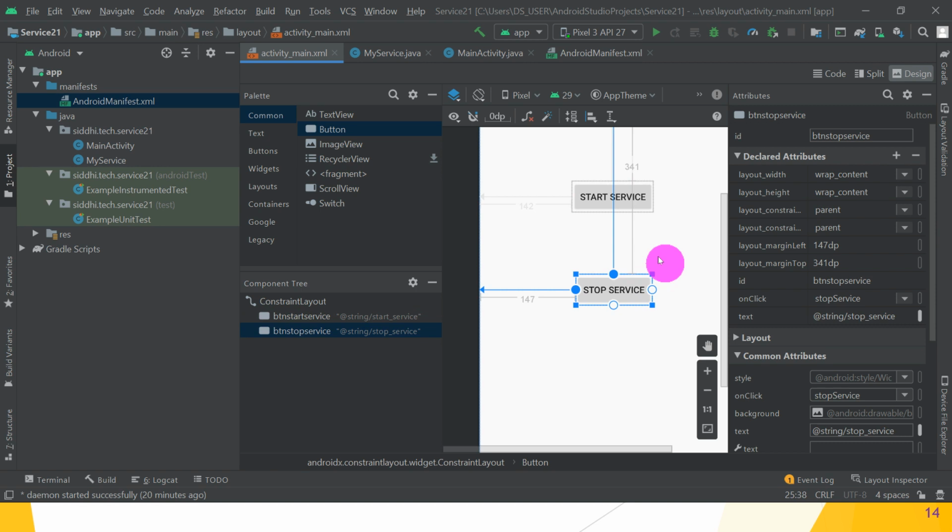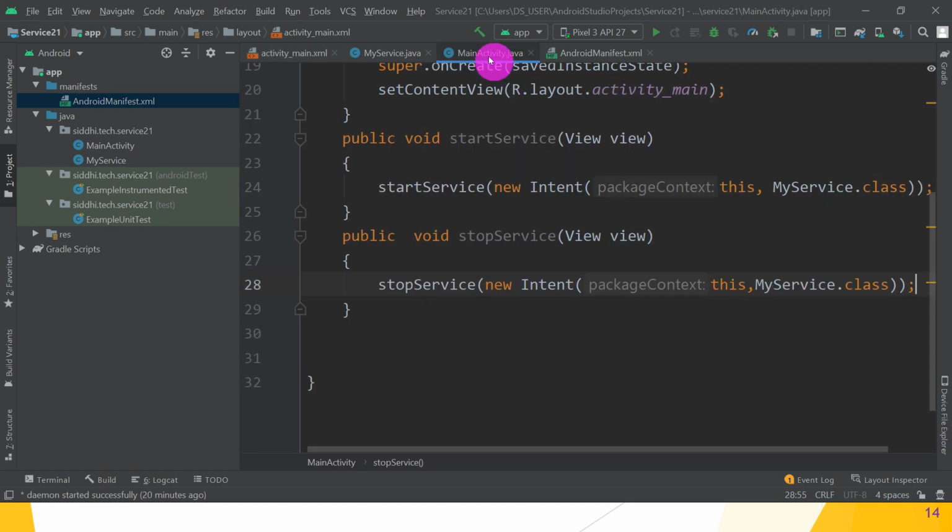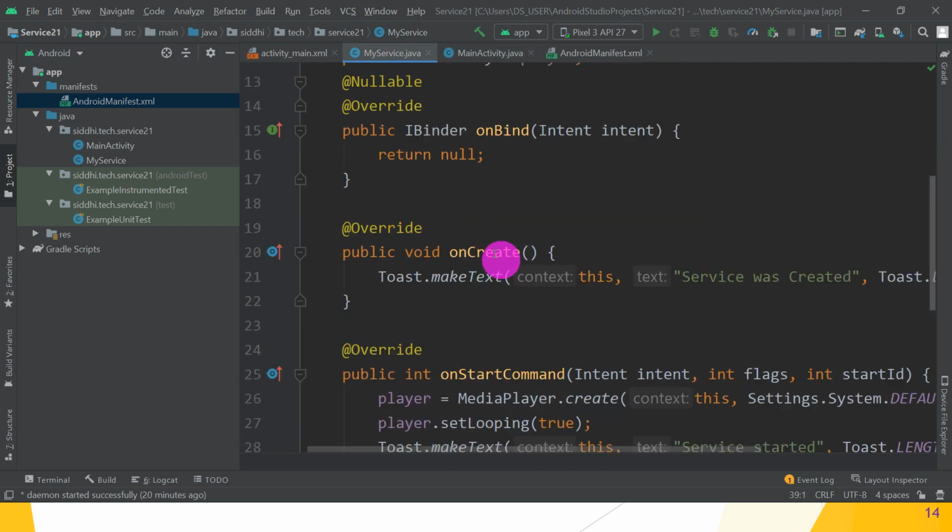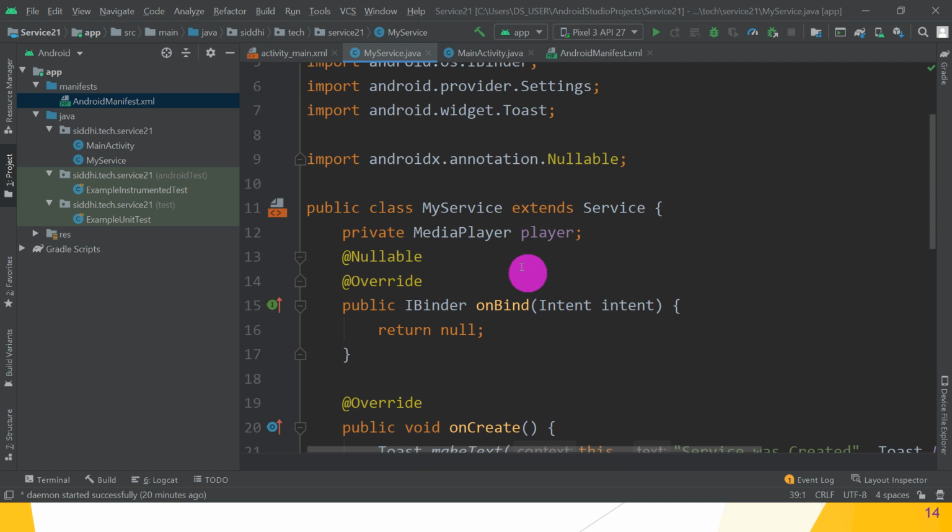Where do we write the start and stop service? Start service and stop service we have to write here. That service is automatically invoked. When start service is invoked, automatically a new intent is called and MyService.class is called. So in MyService.class, we have to override all the methods which we want.